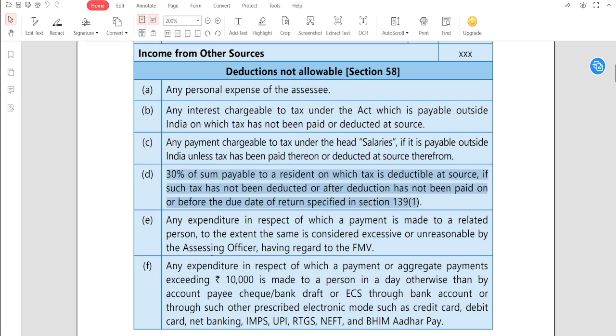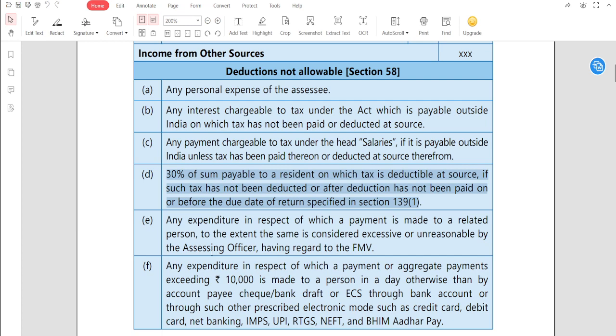Deduction not allowed. 30% of the sum payable to a resident on which tax is deducted at source. Suppose you have made a payment to a resident on which TDS should have been deducted. If such tax has not been deducted, or after deduction has not been paid on or before the due date of return specified in section 139(1), then 30% of the sum payable to that particular resident will be disallowed if you have not deducted the TDS.